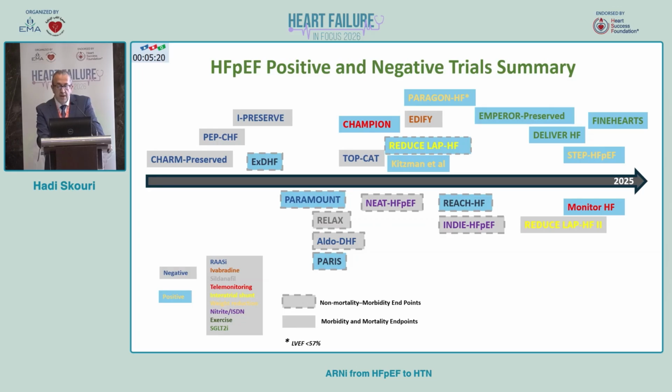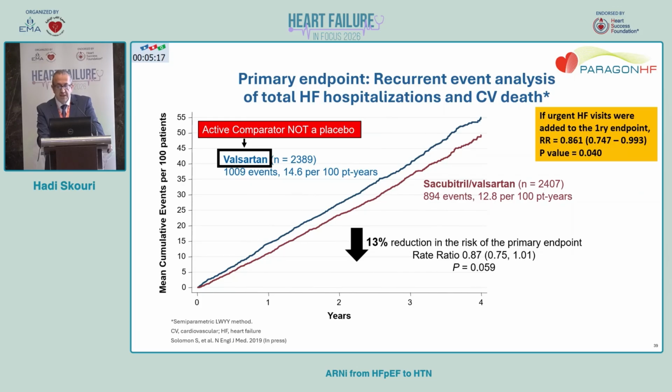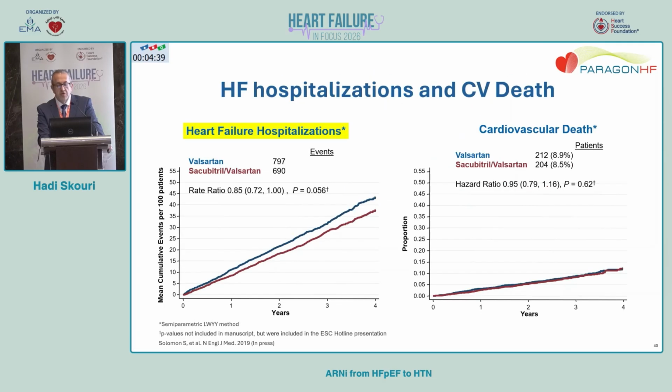But I want to highlight the PARAGON trial. It was a negative trial that missed the primary endpoint with a p-value of 0.059, in HFpEF and mildly reduced ejection fraction, comparing sacubitril/valsartan versus valsartan. They didn't include urgent heart failure visits in this population. If they had included urgent heart failure visits, the p-value would have changed to 0.04, and this would be a positive trial. This is for the primary endpoint of recurrent heart failure hospitalization or cardiovascular death.